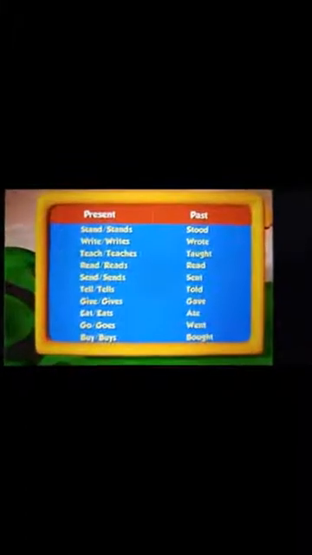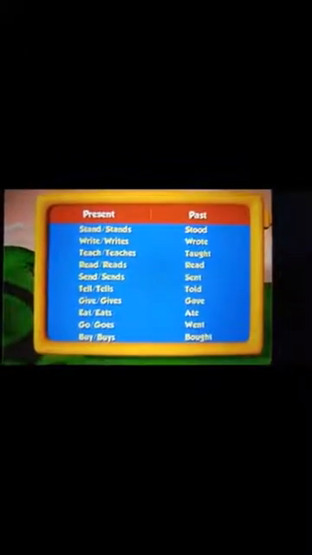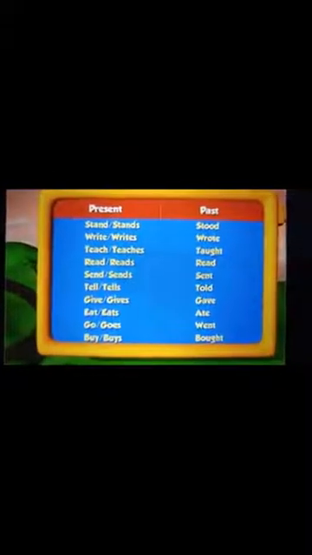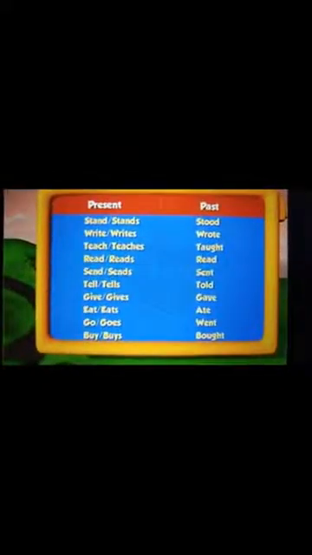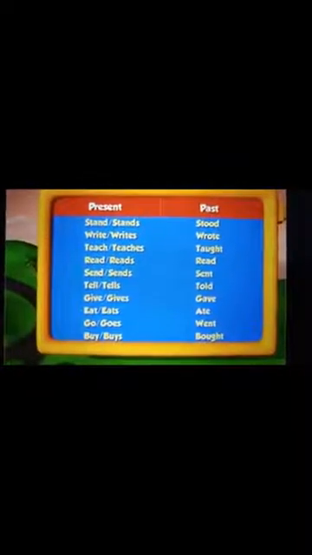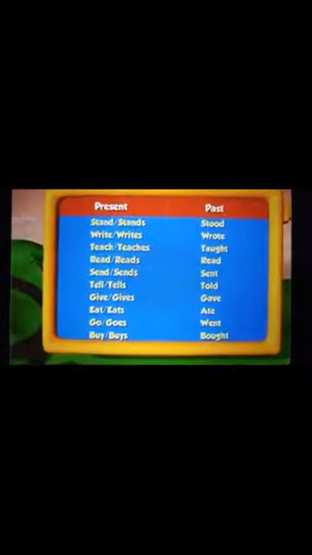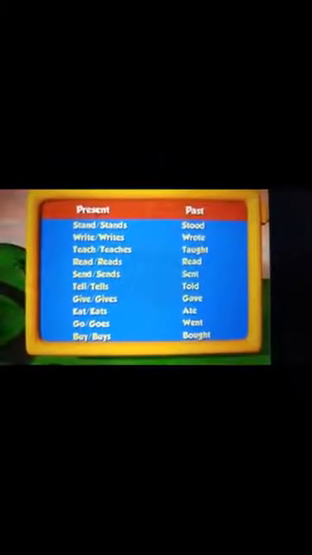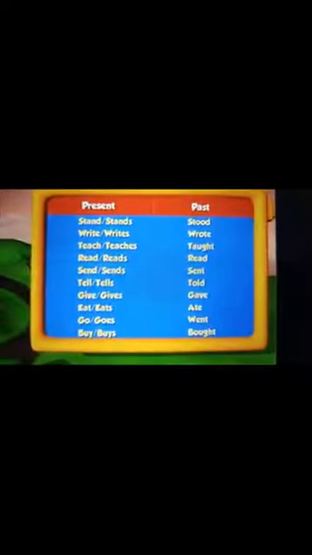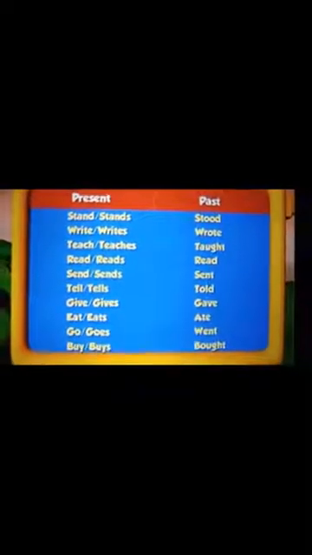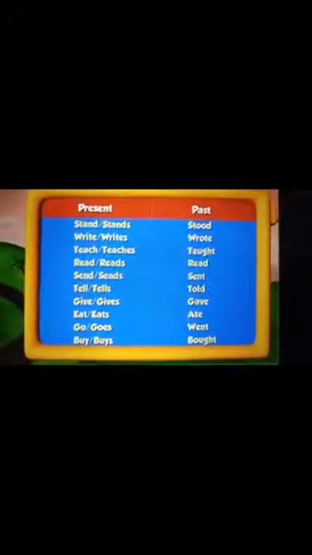So, as I told you, children, there are also some verbs that totally change in their past form. So, here are some examples. Stand or stands become stood in the past tense. Write or writes become wrote. Teach or teaches become taught. Read or reads become read. It is written read, R-E-A-D, but it is pronounced as read.